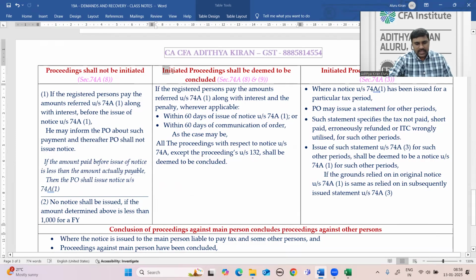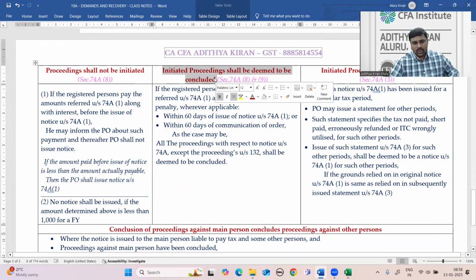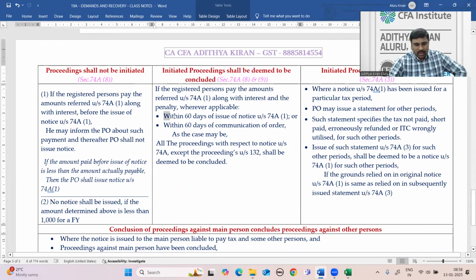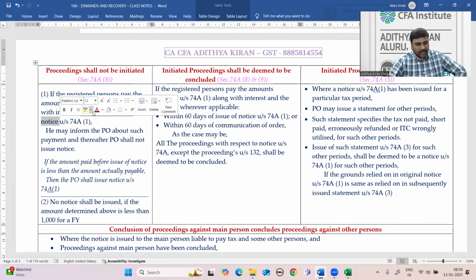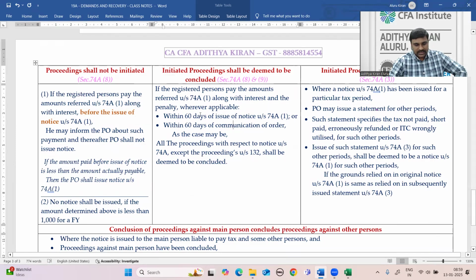Here, initiated proceedings shall be deemed to be concluded. You have initiated the proceedings, but those are concluded when you pay the amount within 60 days of issue of notice or within 60 days of communication of order. Here the amount is paid within 60 days of issue of notice or within 60 days of communication of order.